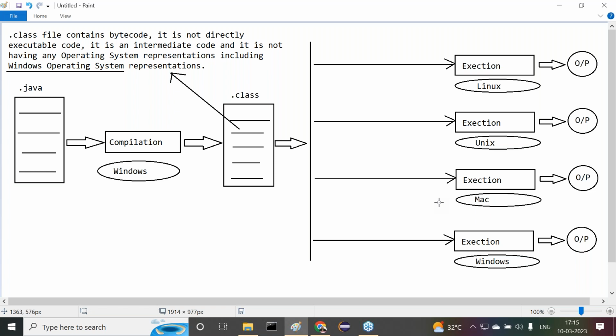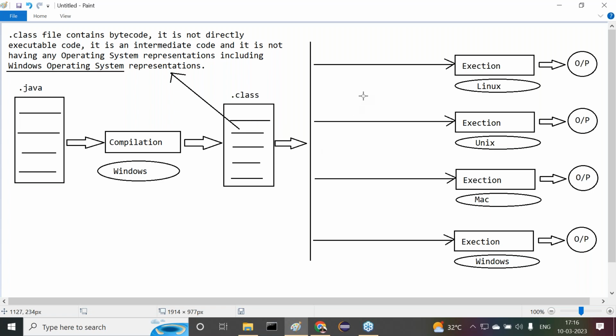The Java people have done some innovation. What innovation have they done? They provided one solution. What was the solution? Observe carefully. The .class file contains a neutral code.